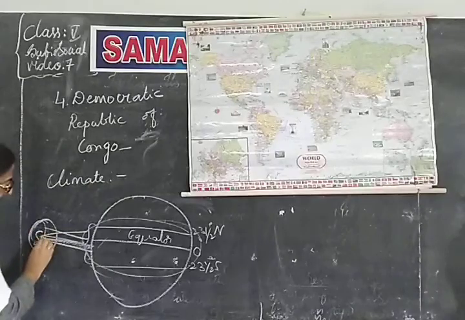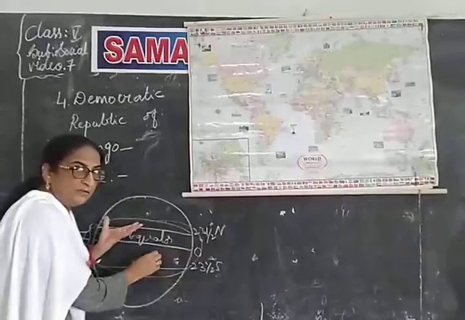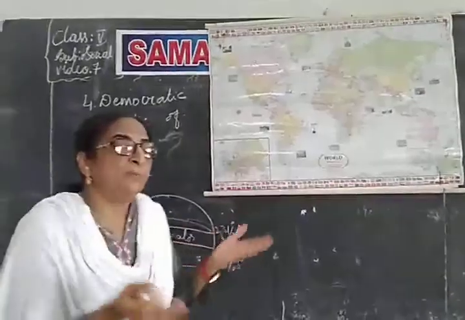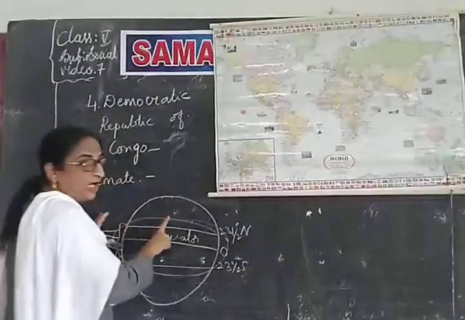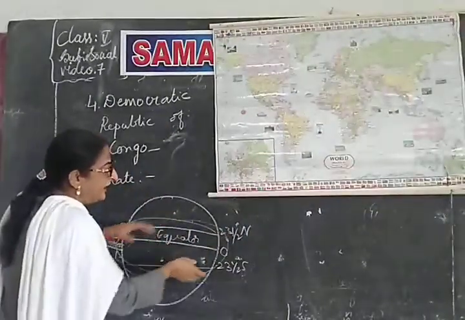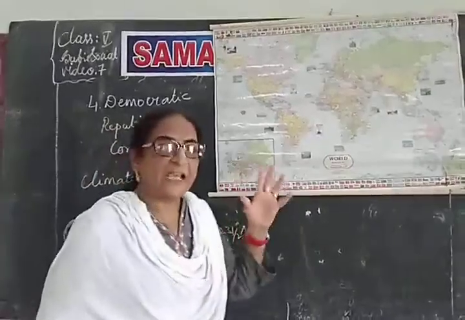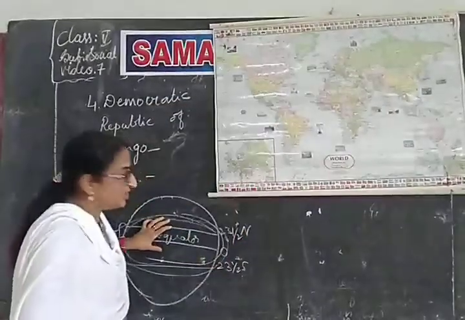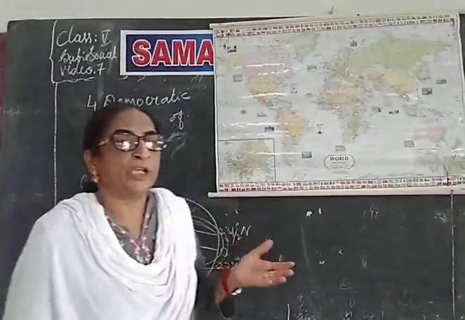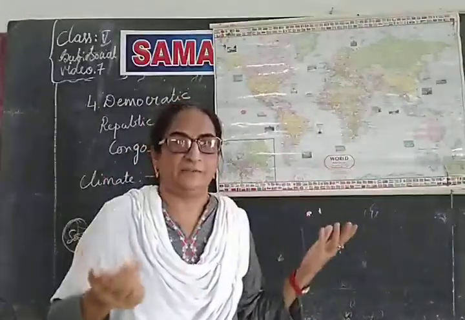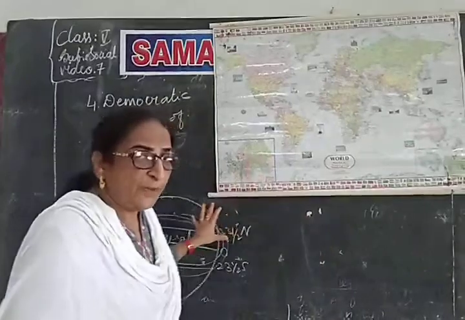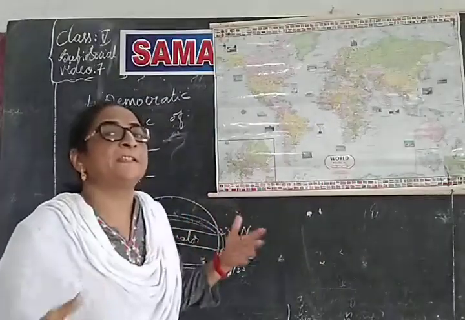When the sun's rays are direct, what will happen? Evaporation will be more, isn't it? Very high. The sun's rays are falling directly over this region, the equatorial region. When the sun's rays fall directly over this region, the rate of evaporation of water will be high, isn't it? So, evaporation takes place at a faster rate.